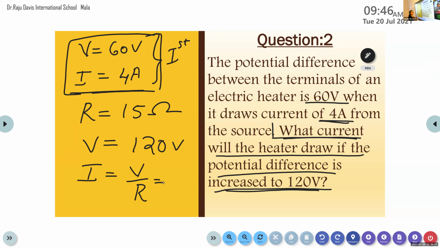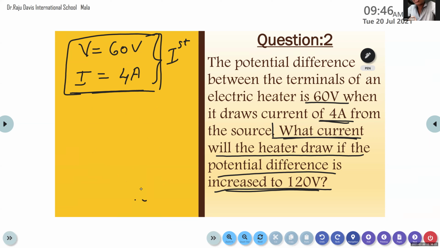Again use the Ohm's law. I is equal to V by R, but how do we get the resistance? That is your question. Okay. So here the resistance is not provided. So what we are doing? We consider the condition provided in the initial case.